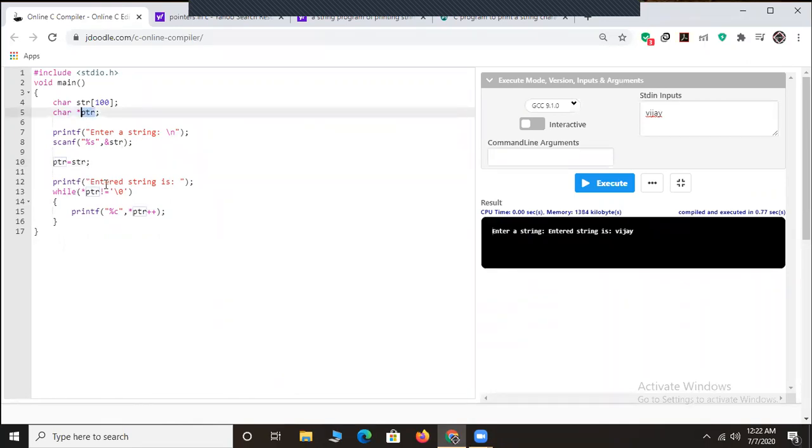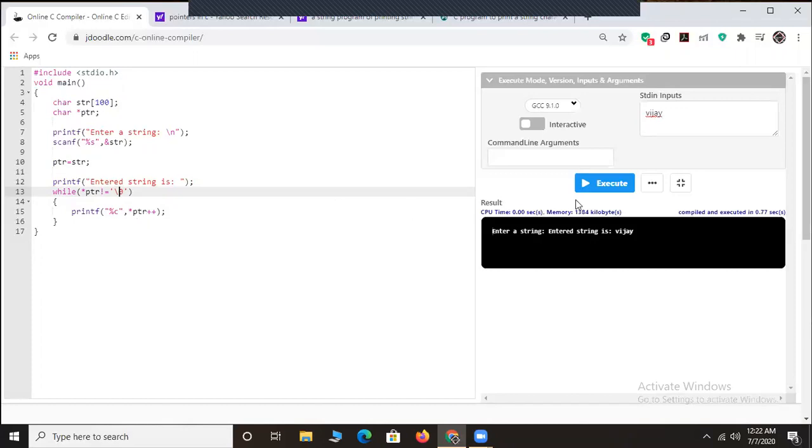What happens after that? I'll try to print the entire string using a pointer instead of a variable. Instead of the string str, I'll print the statement using the pointer. Here I have declared entered string is this, while ptr of 100. As I have explained to you, friends, in the C language the strings end with a null character. Here I have declared that until the pointer finds the last character, I'll just keep on looping. And printf has the data type %c and ptr plus plus.